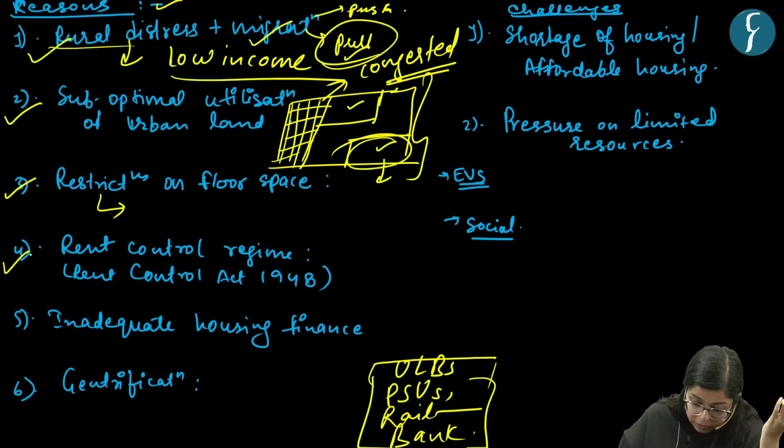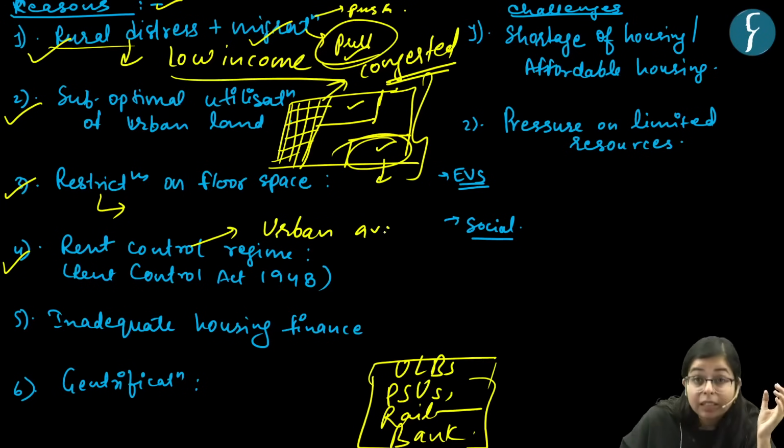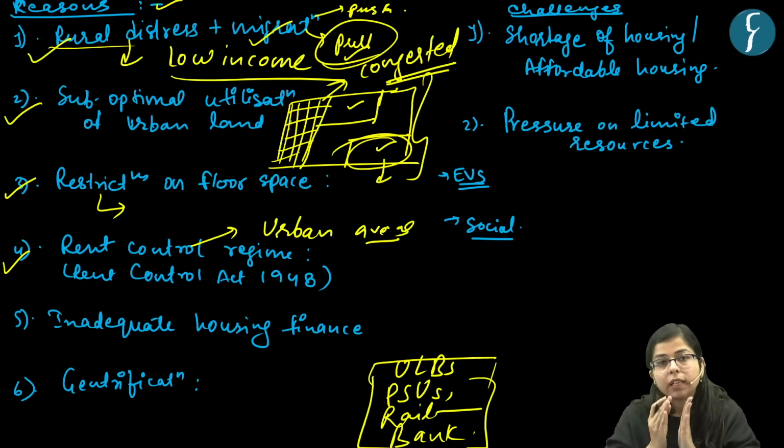The fourth issue is the rent control regime in the country. Now, basically, if we see in urban areas, there may be some landowners who may hesitate to give out their rental properties to tenants.